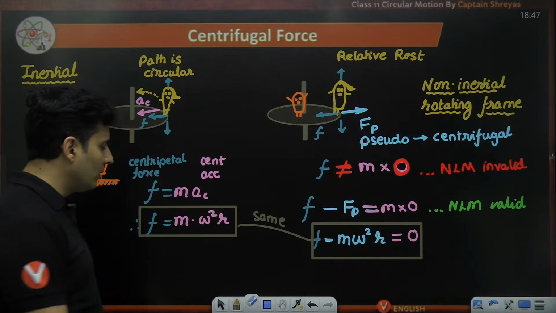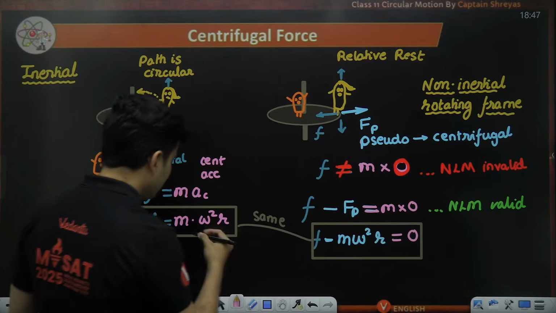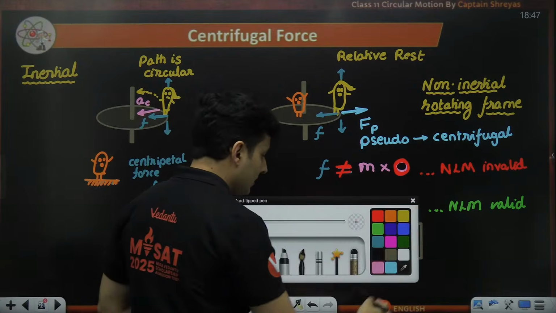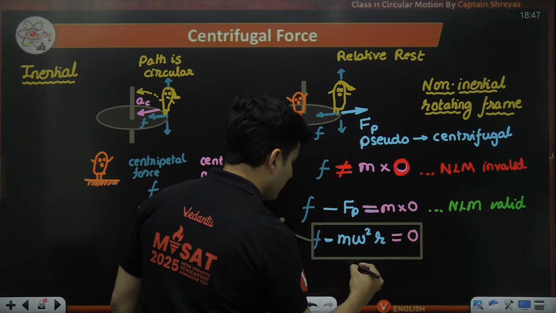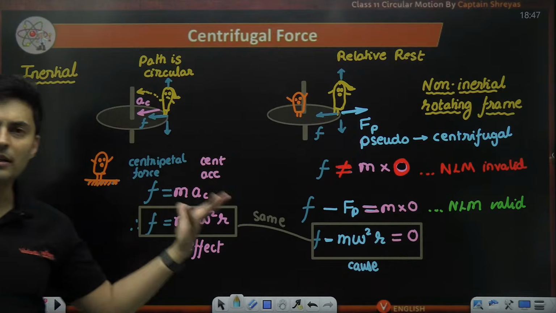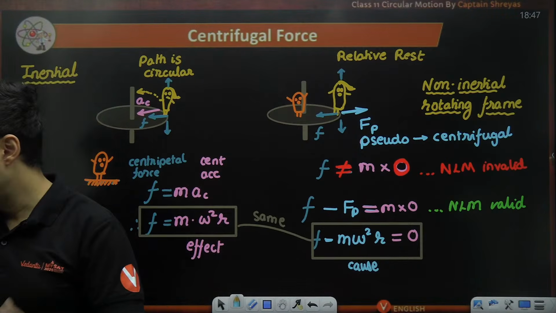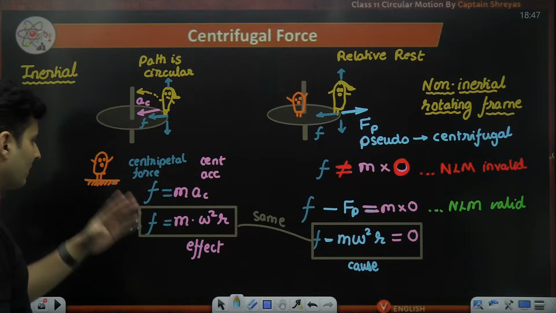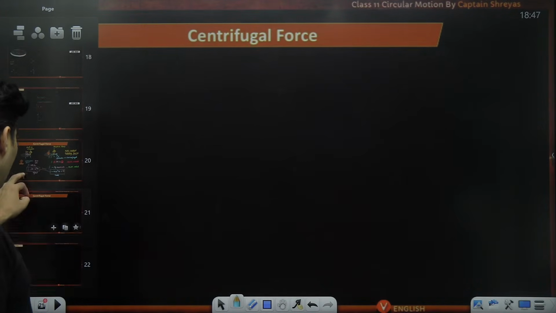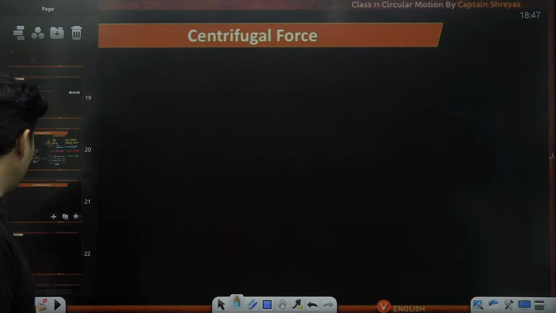Is this absolutely clear? Here, this is the effect. Here, this is the cause. The same term becomes the cause, or basically a force. Cause means the reason. Very, very important understanding. So, what is the formula and definition of centrifugal force?